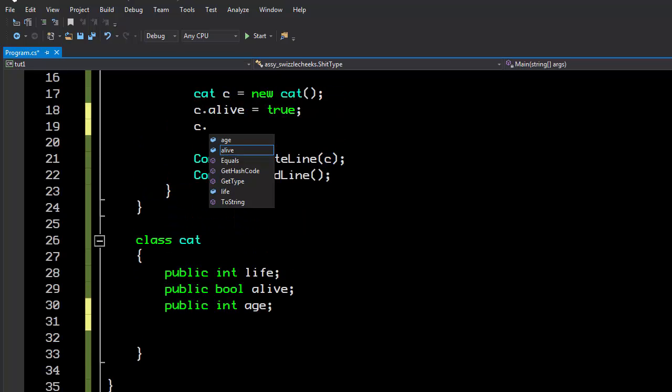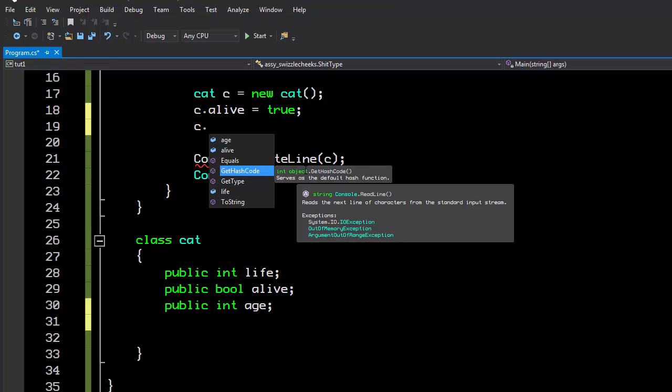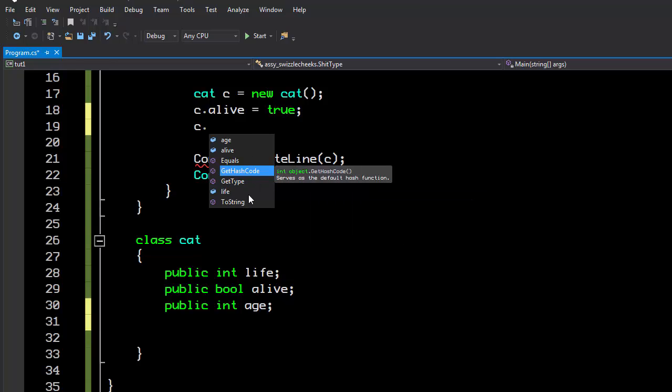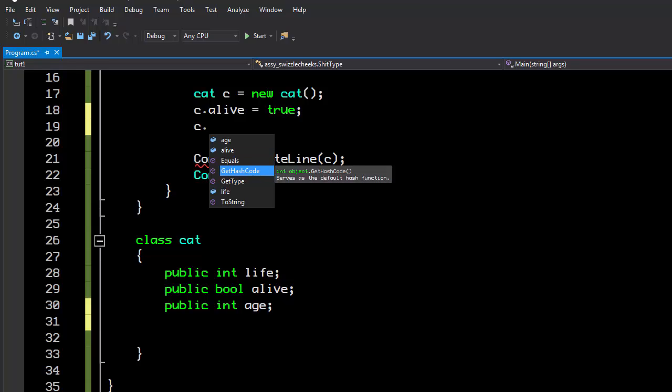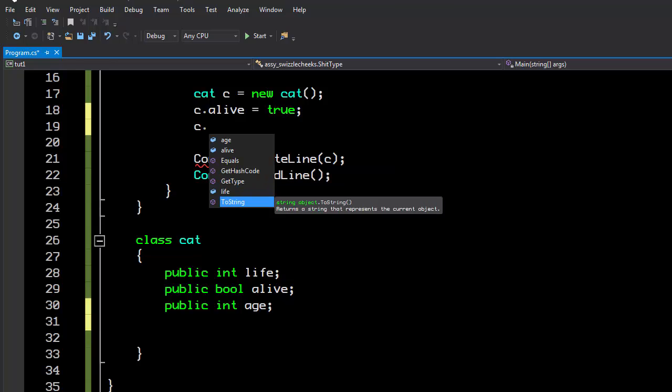Now, if we go back up here and we type c dot, you can see that there's 4 functions that we never created: Equals, GetHashCode, ToString, and GetType. And these actually are inherited from object. Every class inherits from object, and object has these 4 functions. So basically, every object in the universe has these 4 functions. Equals compares it to another object to see if it's the same object. GetHashCode creates basically a number based on the value of the object so that it can be used in like hash tables and other things. GetType returns the type of the object, in this case, cat. And ToString creates a string representation of the object.